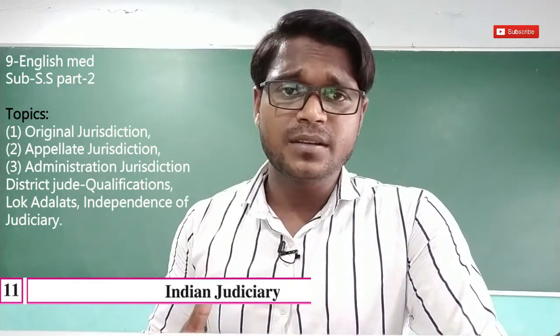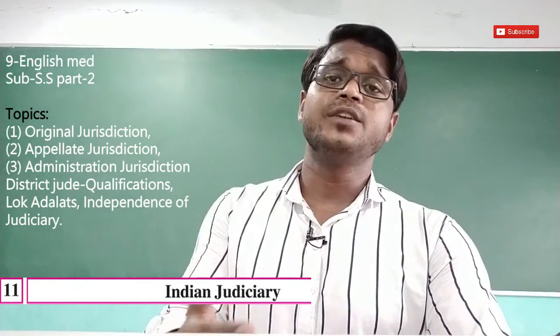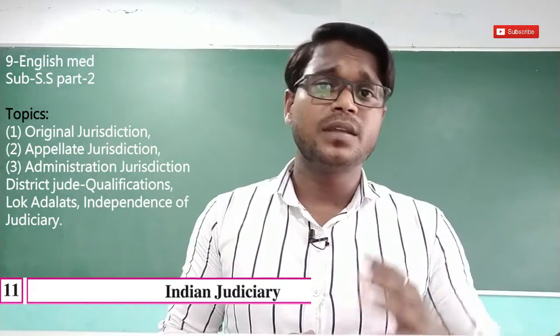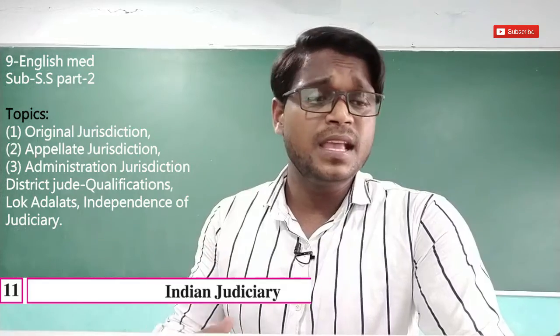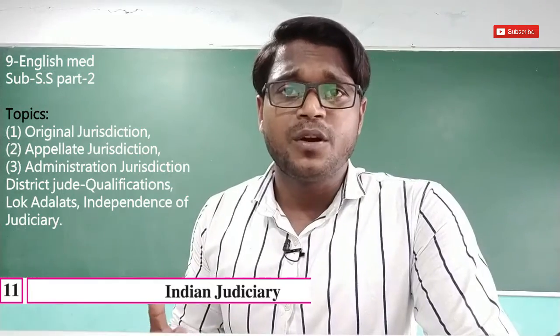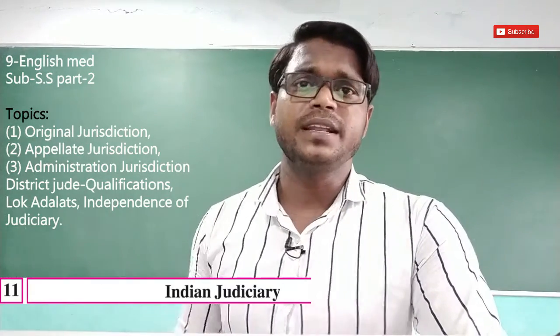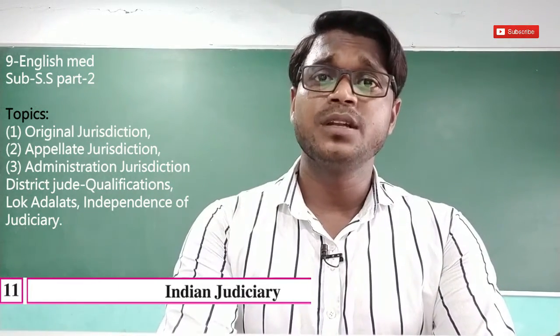So the criminal court includes session courts, then first class magistrate courts, and second class judicial courts, with imprisonment ranging from 3 to 10 years and a penalty of rupees 5,000. If anybody commits a crime like murder, then 3 to 5 or 10 years of jail, and 5,000 or more can also be paid as a penalty. Apart from that, if he or she commits a crime which is not forgivable or adjustable in society, then he or she must face lifetime imprisonment, that is more than 21 years.